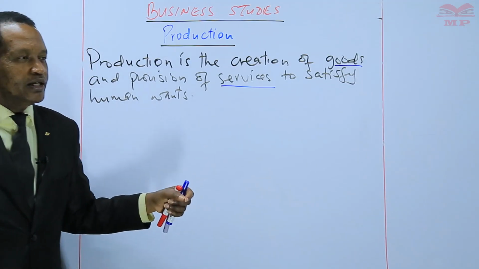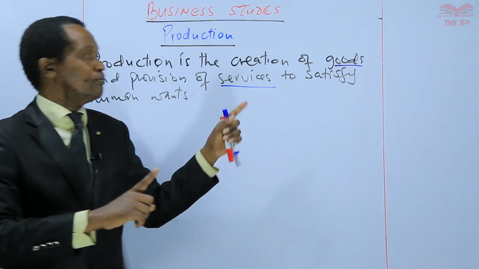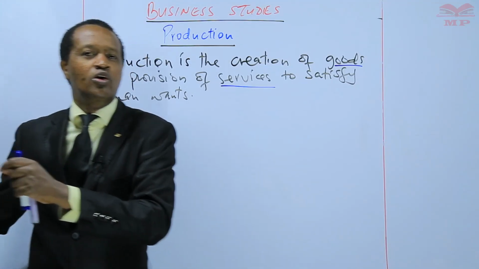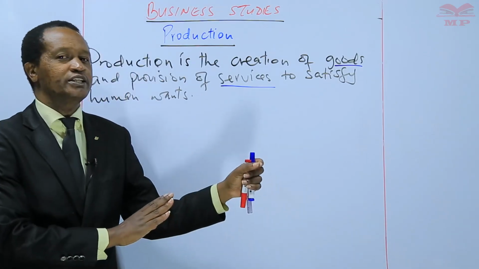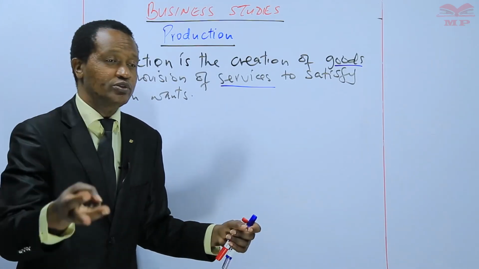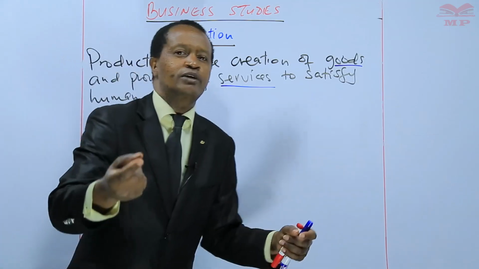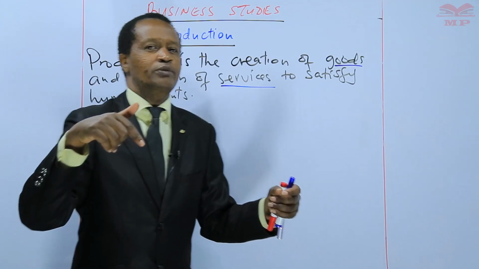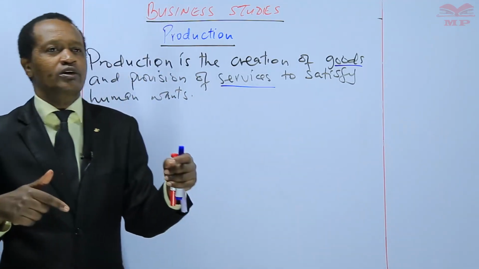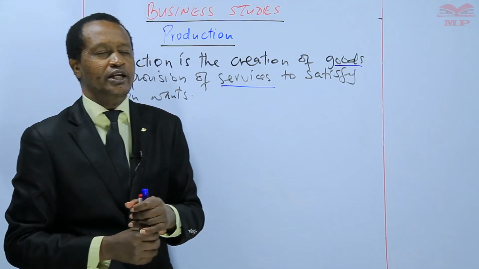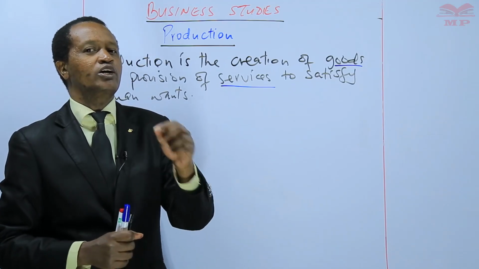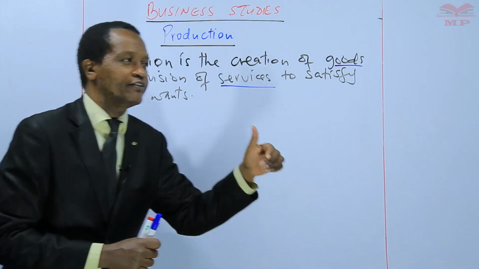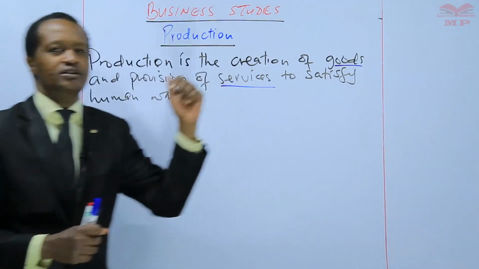So this production, we've said, involves all categories of business activities which I've mentioned: extraction, manufacturing, processing, construction, trading, and also provision of services. So production, learners, is only complete when the goods or services reach the people who are the final consumers.